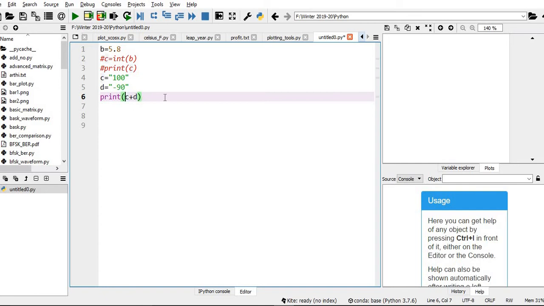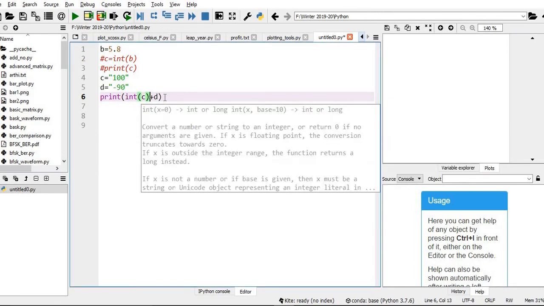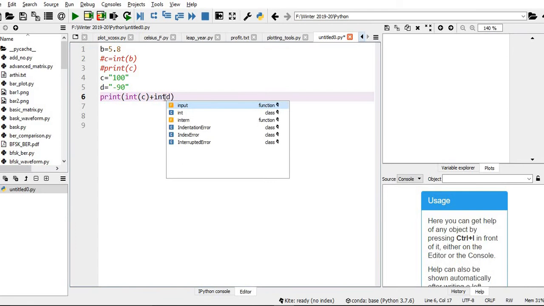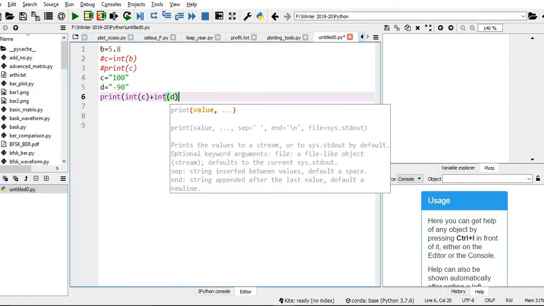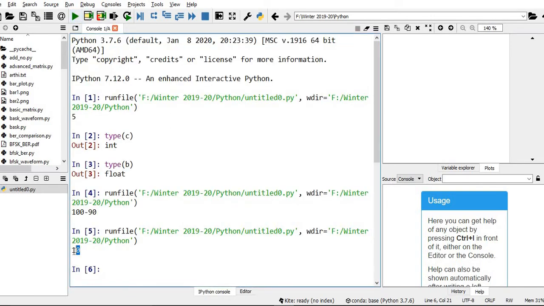So what I'm doing is just converting c and d. I'm just casting c and d to integers. Then I'm printing the same thing. Now you just see it's 10. So the string 100 has become 100, the string minus 90 has become minus 90, and when I add these two, I'm getting 10.